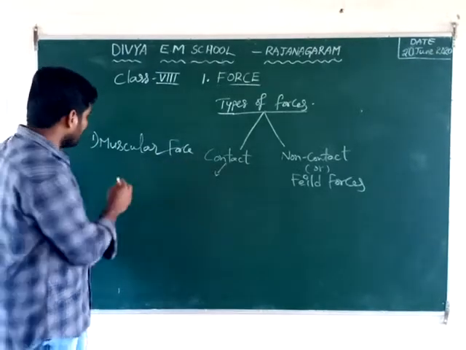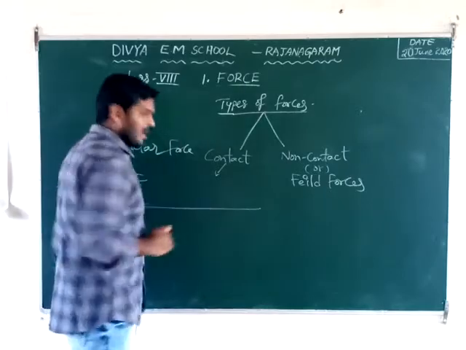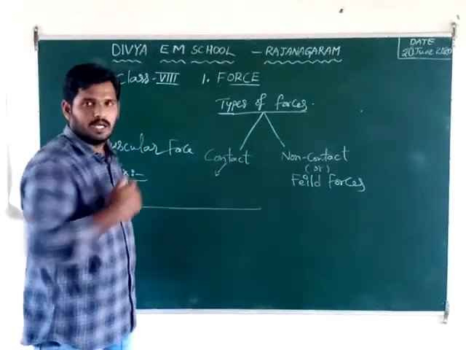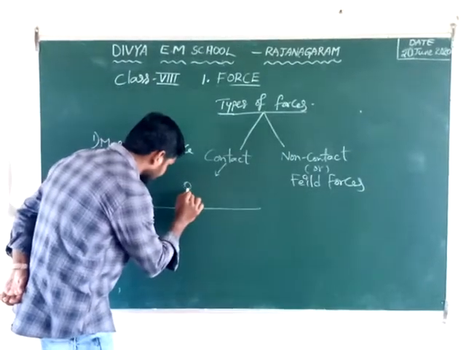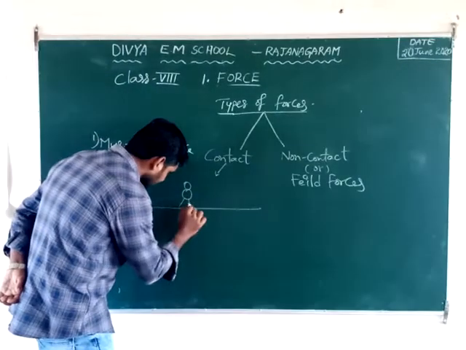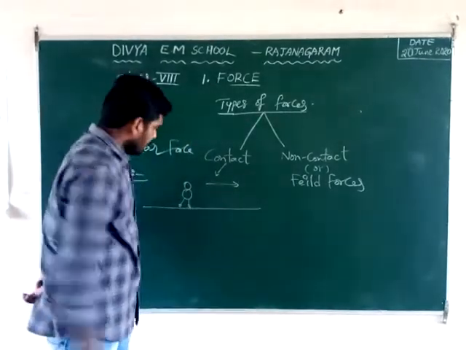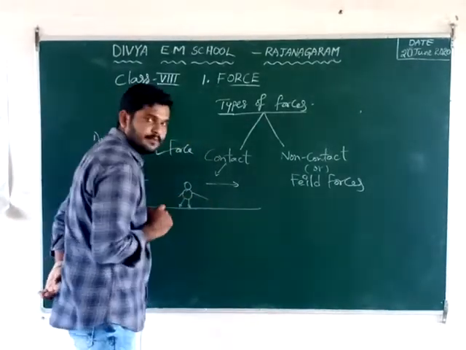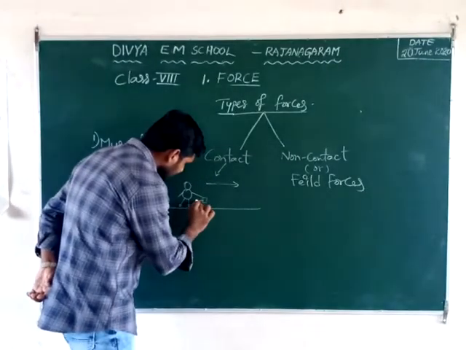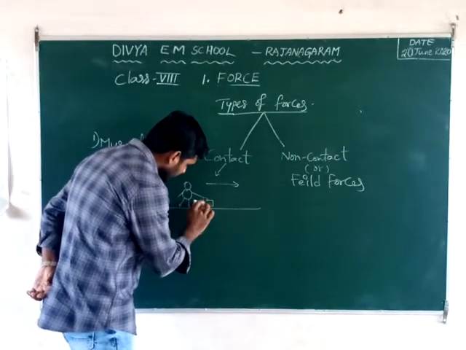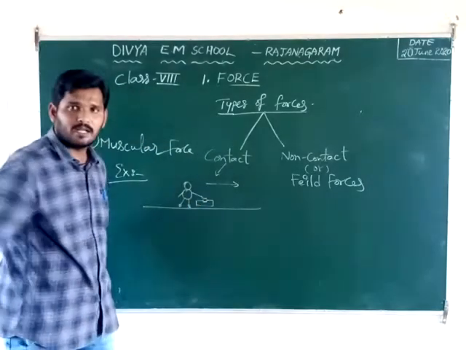The best example is one man walking on a ground or road while holding a suitcase like this. This man is walking in a forward direction. He holds a suitcase like this. What will happen here?